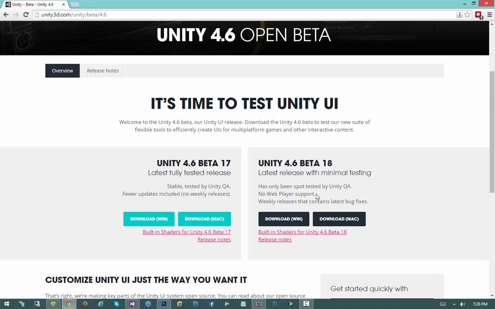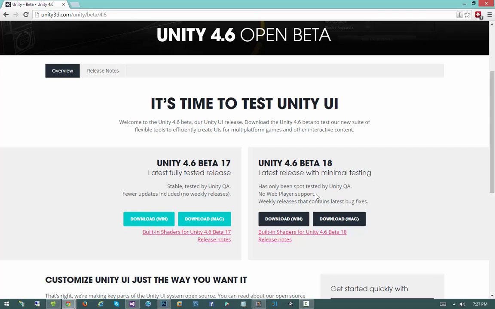And while it's downloading, let me explain how you can get two different installations of Unity on the same computer at the same time, because I think a lot of you already have a Unity installation that you really don't want to compromise while playing around with the beta, especially if you have an application that's in production. You're going to want to be able to maintain that application while you are learning how to use the new GUI system. So it's a really basic process. All you have to do is tell it to install Unity to a different folder.